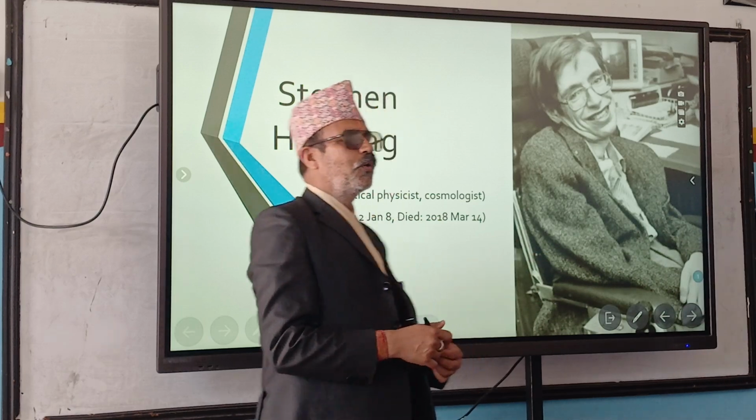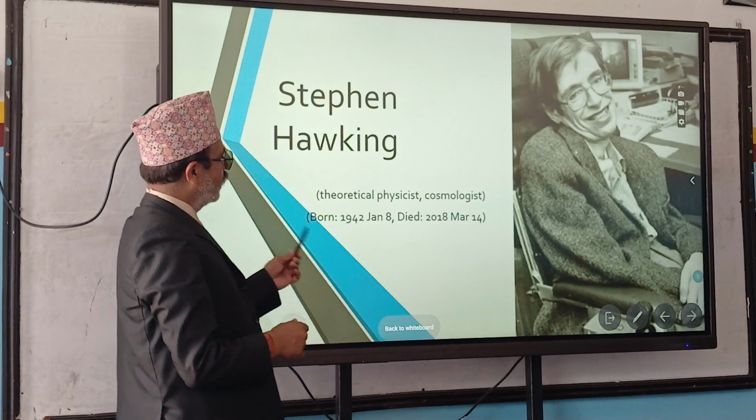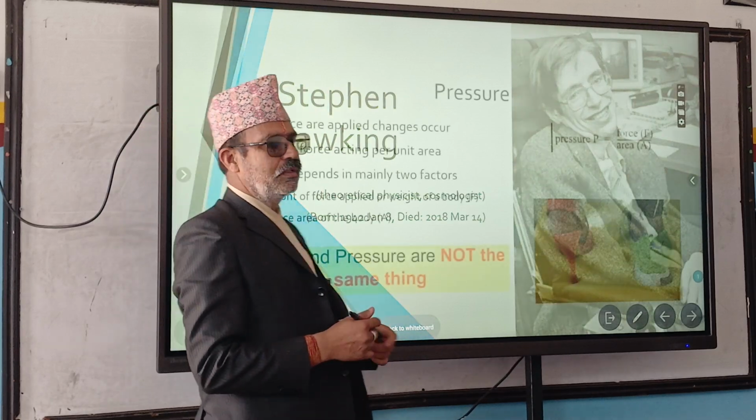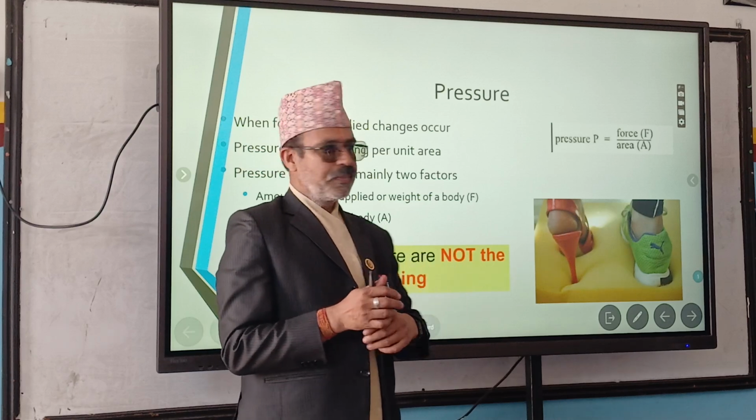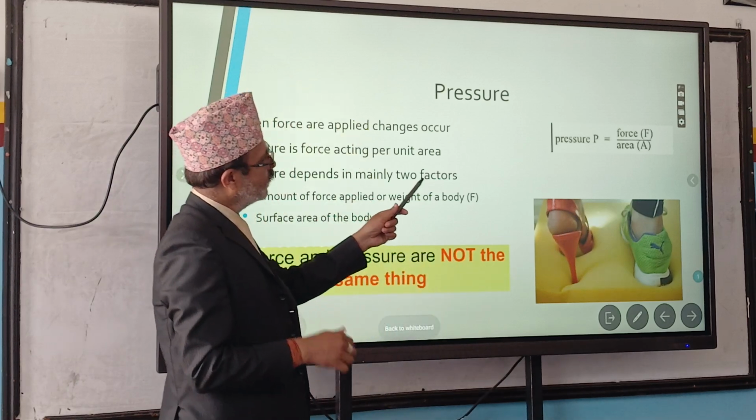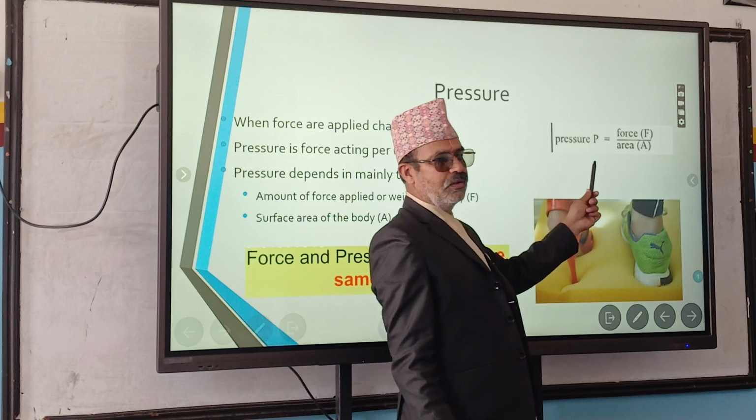Okay, so this is the last portion of the chapter, force and motion, right? Pressure is given here with one formula. What is that?